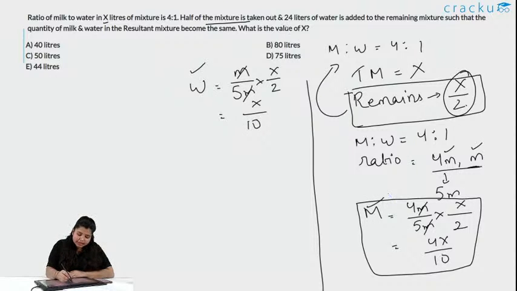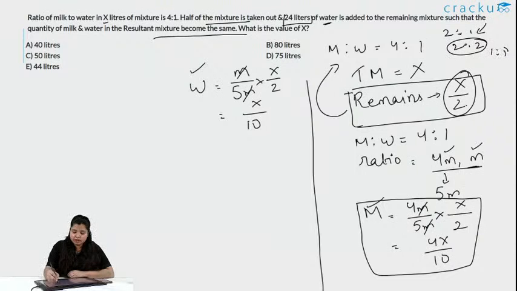What we are doing next is, we have added 24 liters of water to make milk and water equal. As I said in the example, 2 bottles of water and 1 bottle of juice. Now I added 1 more bottle of juice to make this ratio 2:2, that is 2 bottles of water and 2 bottles of Rasna. So I made the ratio equal, right. Similarly here we added 24 liters of water.